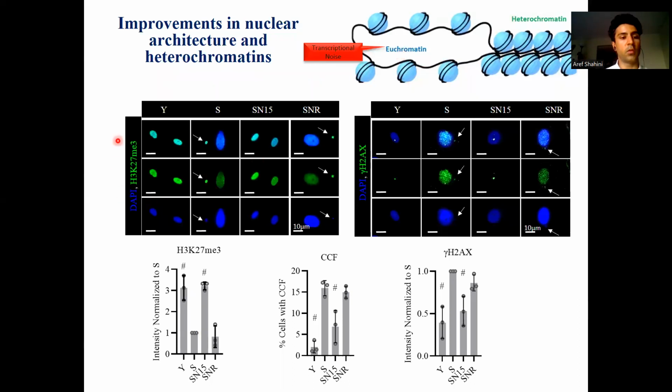Here we performed immunostaining for H3K27-methyl-3, which is a mark for heterochromatin, and clearly that's being decreased with cellular senescence, and expression of NANOG increases that back up to the young status. Also, cytoplasmic chromatin fragments, shown by arrows here, are being formed in the senescent phenotype due to the dislodging of those parts of the DNA that are heterochromatin rich.